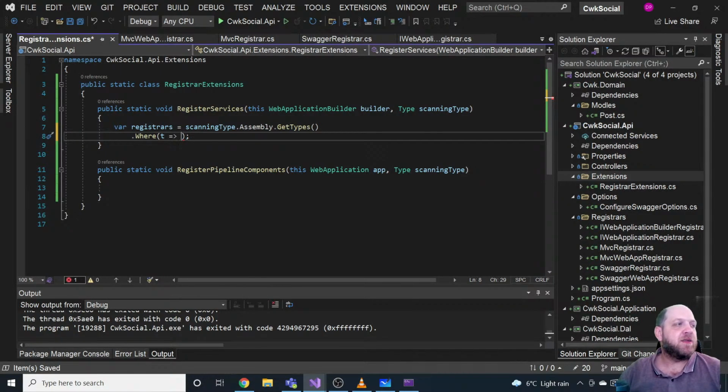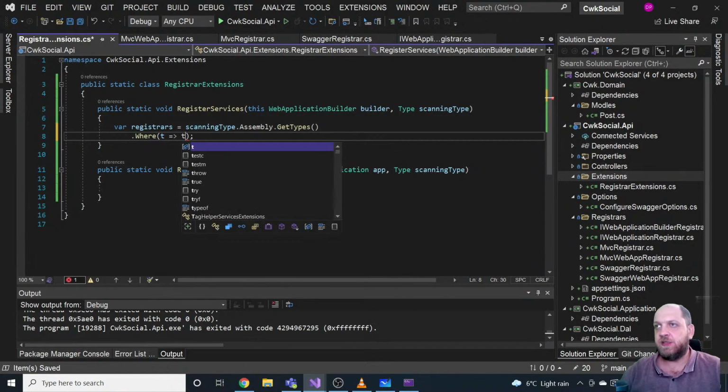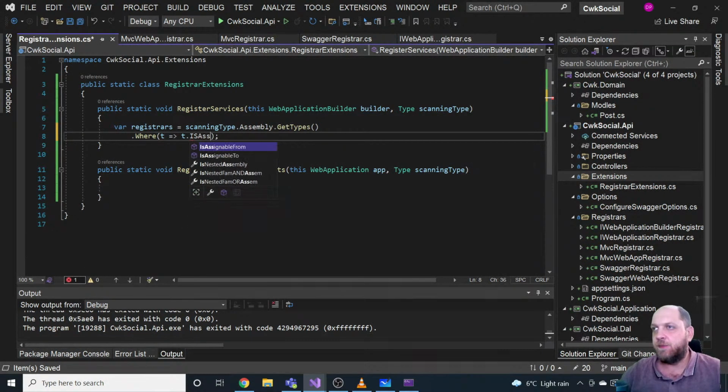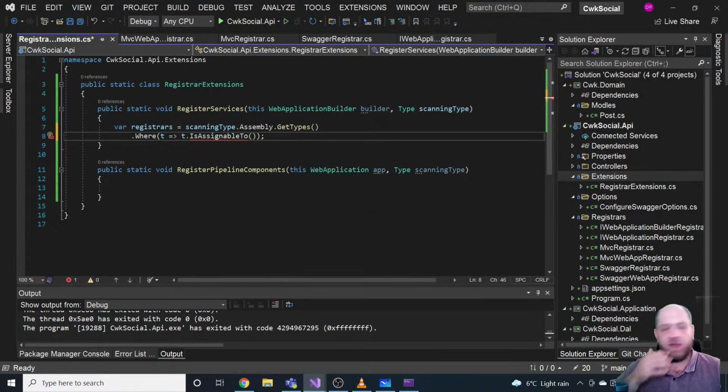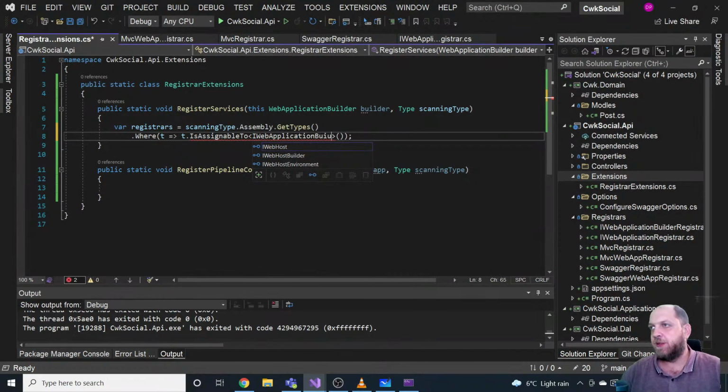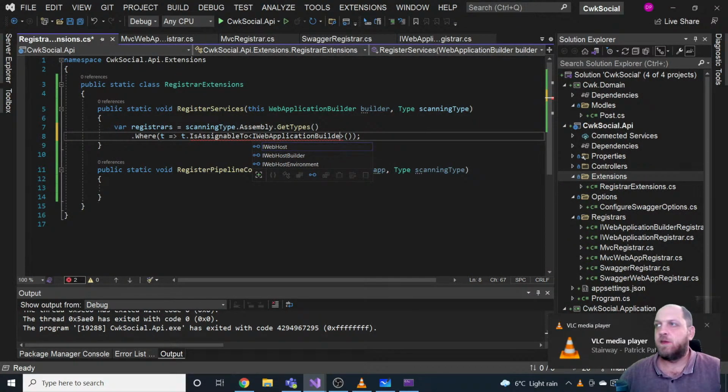Okay, so then we will have to say that the type should be assignable to the web application builder register. How did we call that? Web application builder register. Okay, and we don't have API registers here, so we should be good to go with that one.